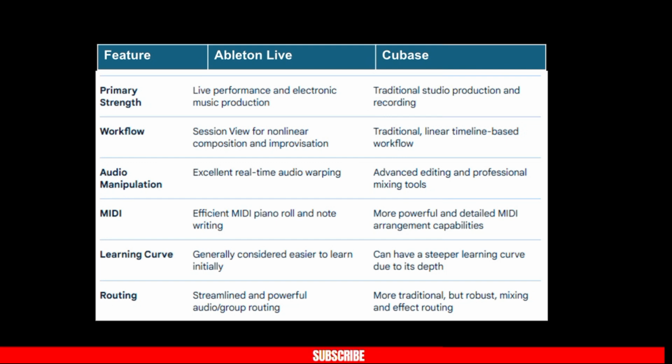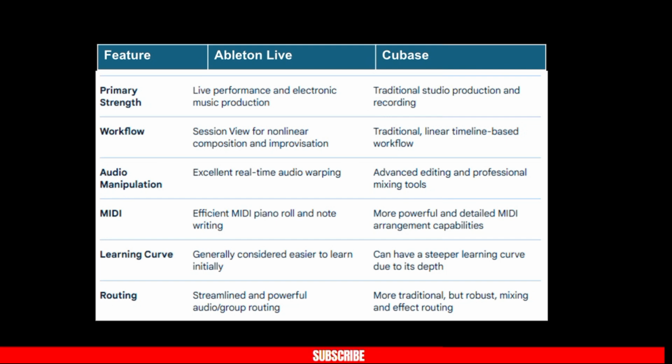If we look at their audio manipulation features, Ableton Live has an excellent real-time audio warping option, but Cubase has advanced editing and professional mixing tools. The third feature is MIDI. Efficient MIDI piano roll and note writing is an Ableton feature, but Cubase has more powerful and detailed MIDI arrangement capabilities.